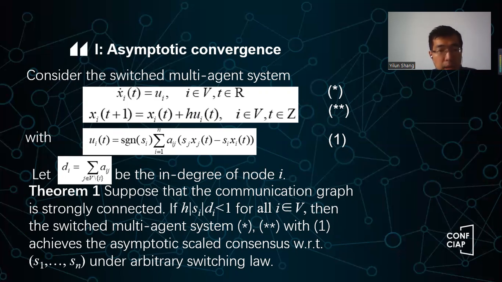So this is the key part, right? We needed to design the u_i so that the system reaches consensus. So this is the main point of this theorem. So we needed to introduce a suitable u_i. So here, this is how I designed this u_i.